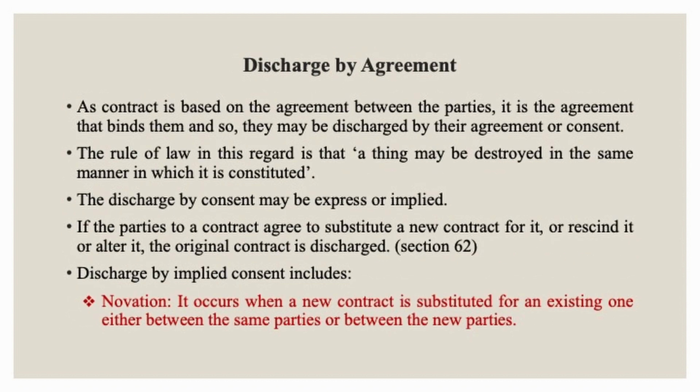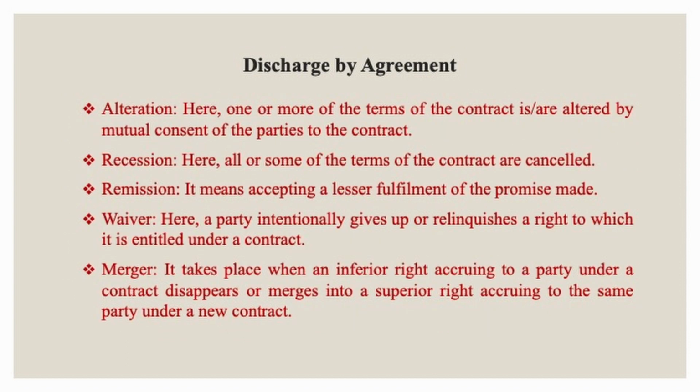Discharge by agreement. A contract is an agreement between parties, and therefore by agreement the parties may be discharged of the contract. The discharge may be express or implied. When the parties agree to substitute a new contract for the old one, or when they rescind or alter it, the original contract is discharged. Discharge by implied consent involves novation, where a new contract is substituted for the old one between the same parties or between new parties. It could be by alteration of the terms of the contract by mutual consent of the parties. The parties may decide to rescind the contract wherein all or some of the terms are cancelled.